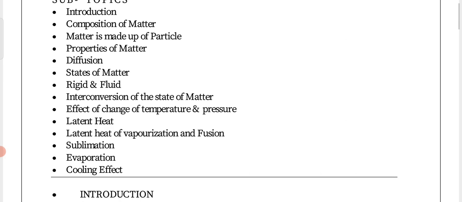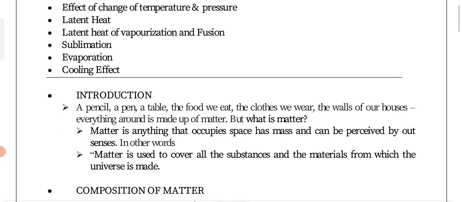Okay, so first I'm coming to the introduction part of matter, that is, what is matter. Anything which occupies some space and has some mass in our universe is called matter. For example, a book in front of you is also matter, because the book has some mass and it occupies some space. Of course a book is matter, and so are a pencil, a pen, and water, which also takes some space in the universe and has some mass. Air is also called matter, it is present in the gaseous state.